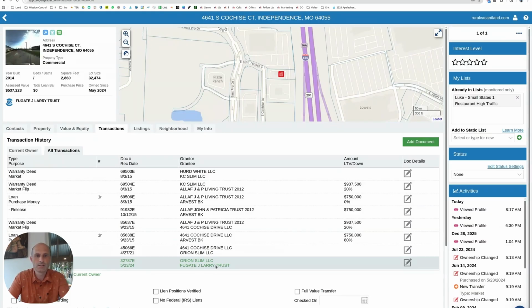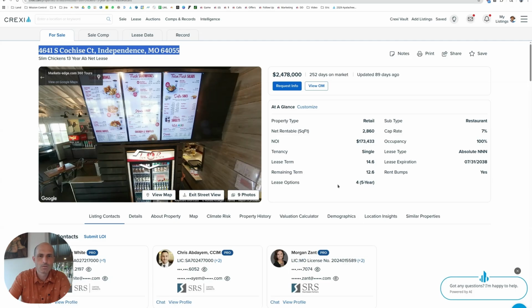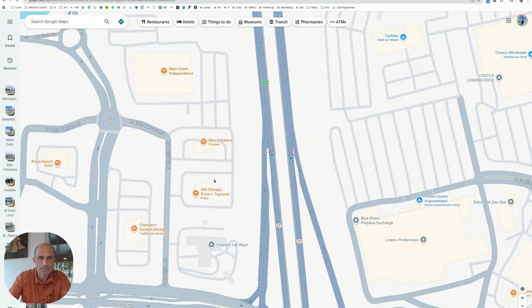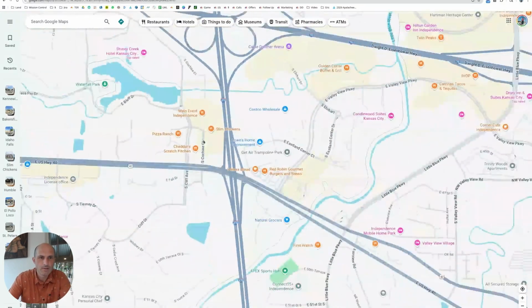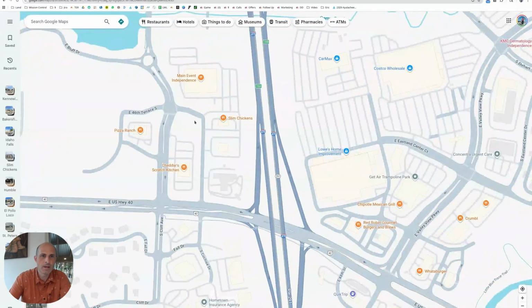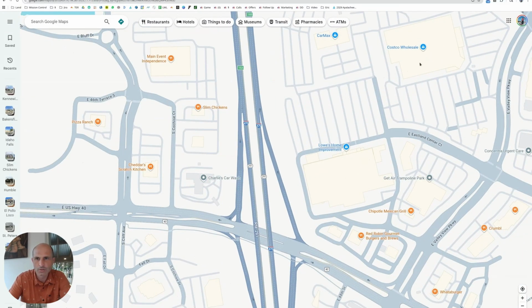Fugate Guy Trust, and that's probably who's selling it right now in the markets. So they're trying to sell it for almost $2.5 million on this 173 rent. And if we look at Street View again, so usually they got 20,000 cars a day or something. And they haven't always been like shopping centers in the back, like a Walmart or a Target. Some of them do. This one's got them across the street. It's got Lowe's, Costco across the freeway, the other side of the freeway.